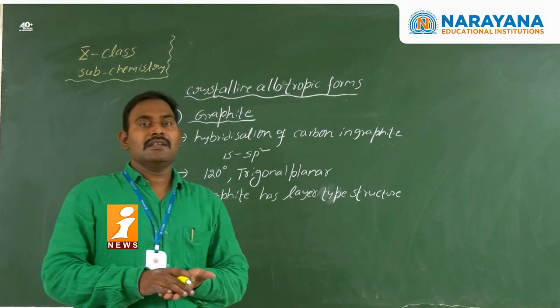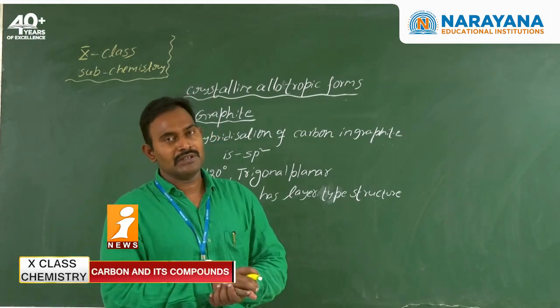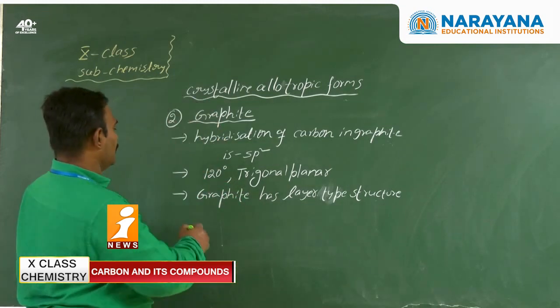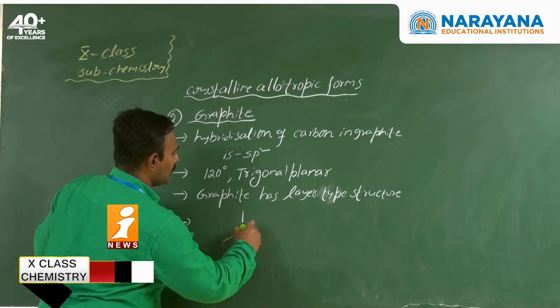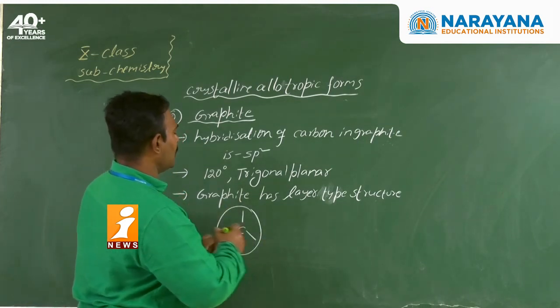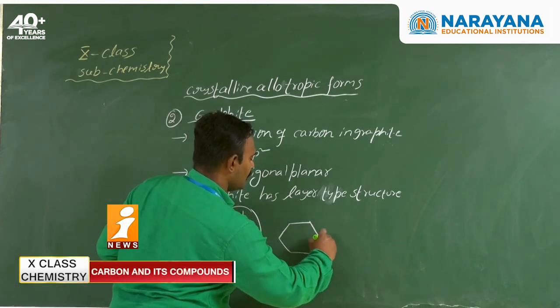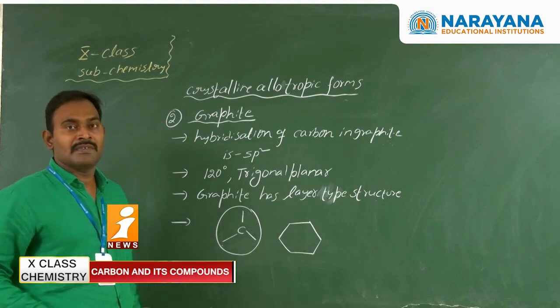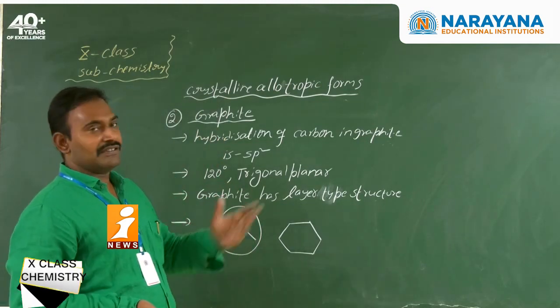Like that, some layers one over another give the graphite structure. If we take this carbon atom, it is attached to three other carbon atoms. These carbon atoms form hexagonal rings, and these rings join together to form the layer structures.